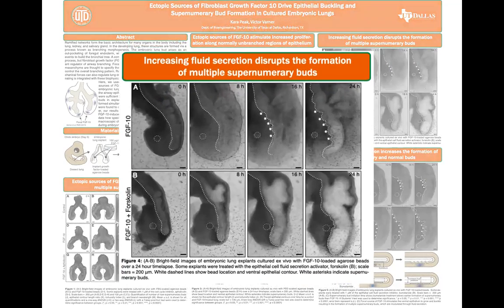To further validate our buckling mechanism hypothesis, we next modulated epithelial tension via luminal fluid pressure to prevent or enhance epithelial buckling. First, using an activator of epithelial secretion, forskolin, luminal fluid pressure was increased and cast the epithelium into tension, thus preventing any buckling and supernumerary bud formation.